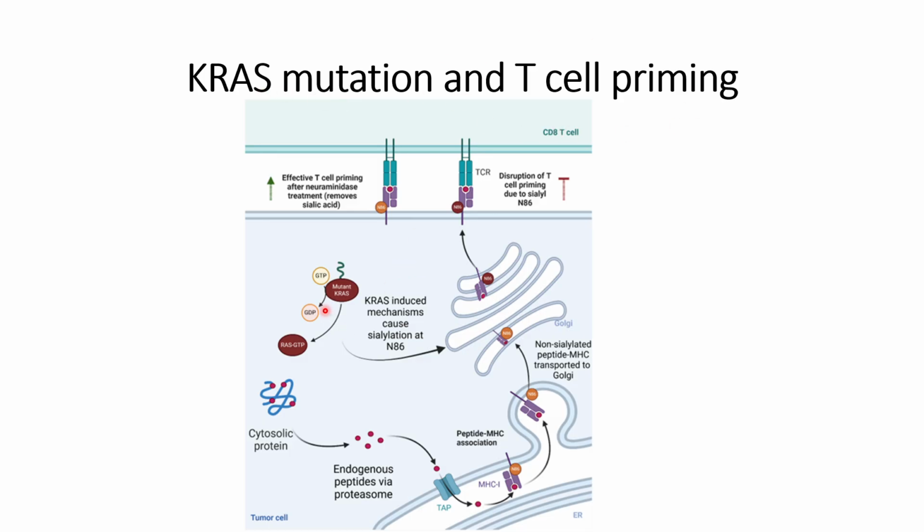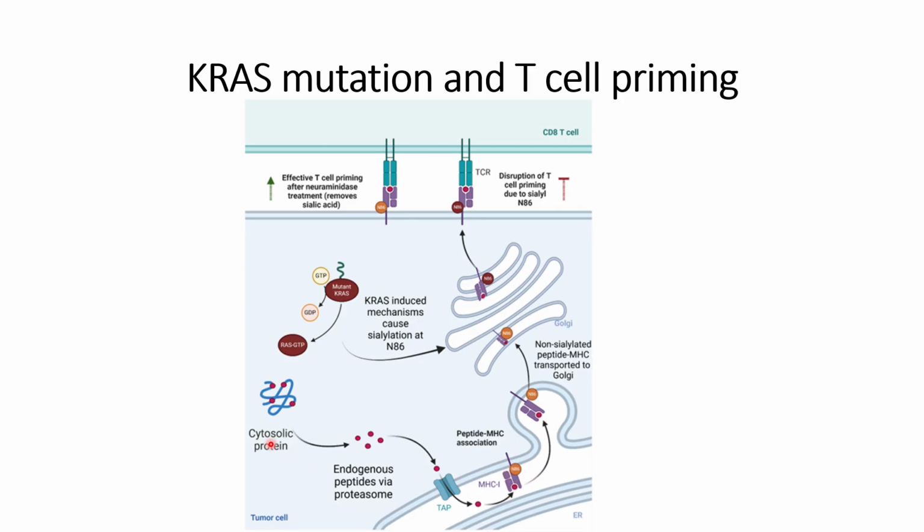Once KRAS is mutated, it causes RAS to remain in the GTP-bound active state, and this results in mutations within the cells, which will direct cytosolic proteins towards the peptide MHC-I association.